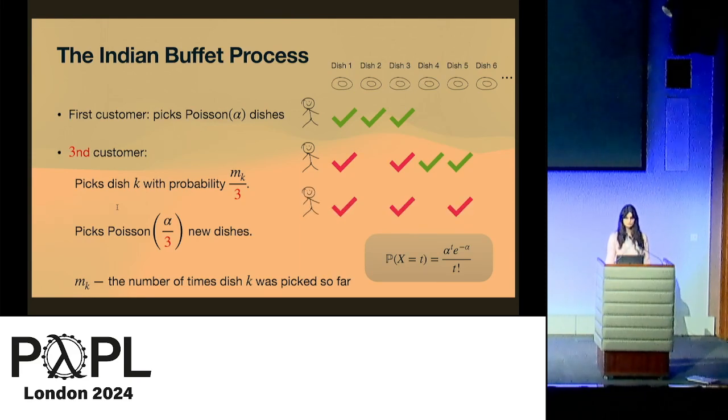However, we can notice here that the probability of choosing dish 1 and 3 is going to be 2 over 3, and it's going to be higher than the probability of choosing the other dishes, which is 1 over 3. So he also chooses one more dish. Notice that if we want to implement this version of the IBP, we will need a hidden state in order to remember information about previous customers.